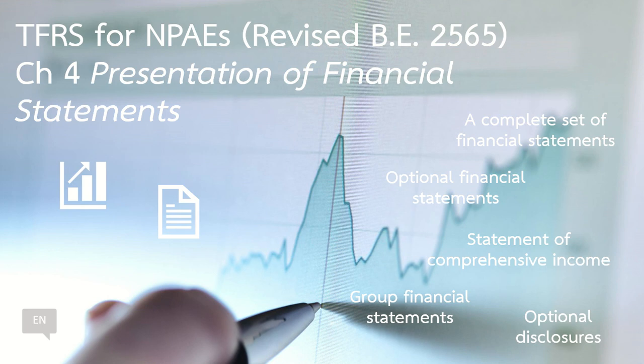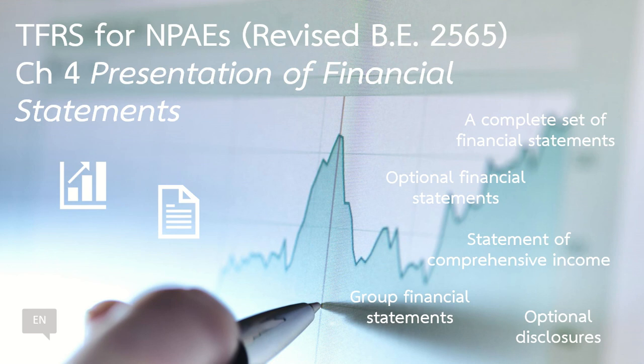The standard requires the entity to comply with TAS 27 Separate Financial Statements, TAS 28 Investments in Associates and Joint Ventures, TFRS 10 Consolidated Financial Statements, TFRS 11 Joint Arrangements, TFRS 12 Disclosure of Interest in Other Entities, and TFAC Guidance on Business Combinations under Common Control.